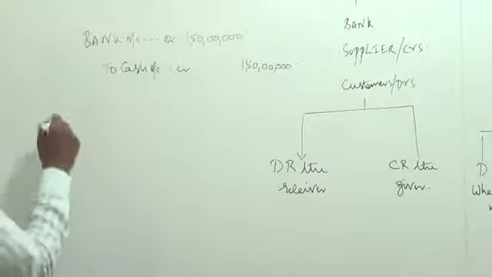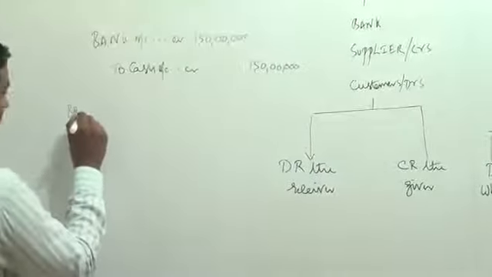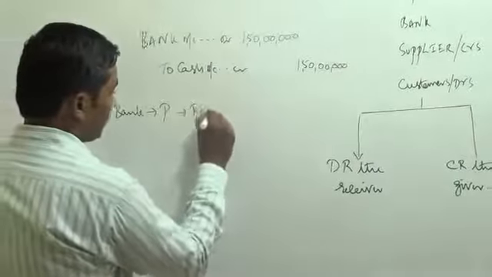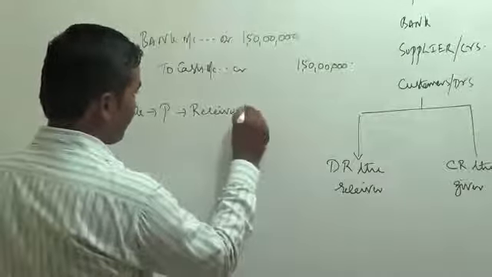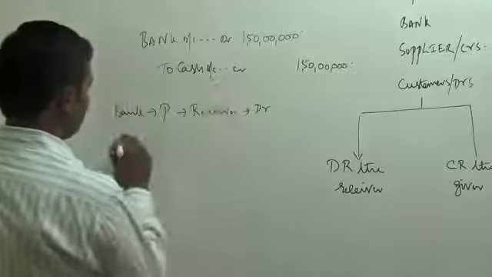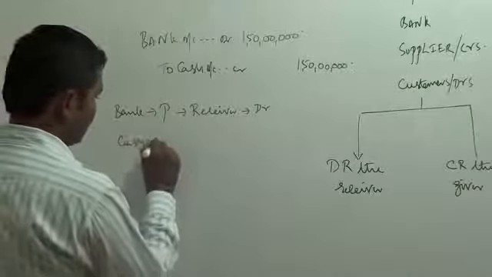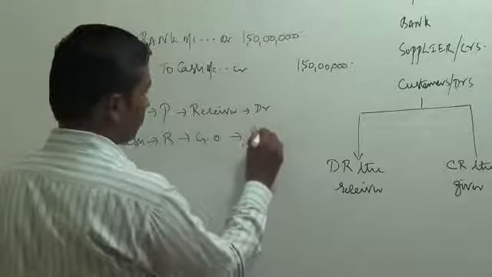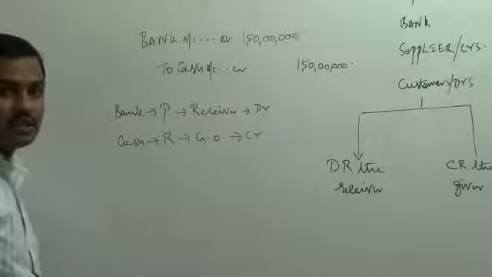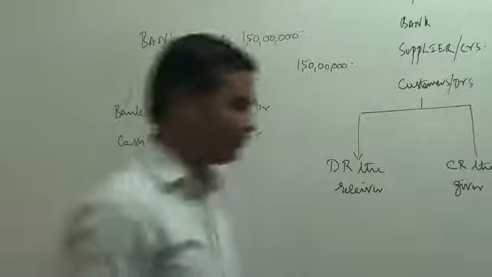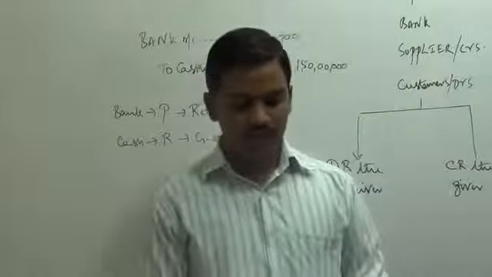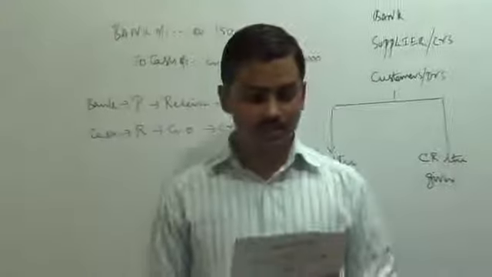Let us write the logic behind the entry. Bank, personal account, receiver, debit. Cash, real account, going out, that is why cash account has to be credited. Okay. Let us go forward and record an entry for the next transaction.